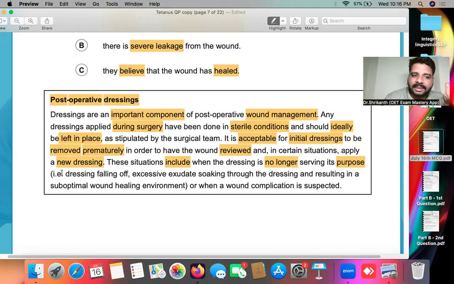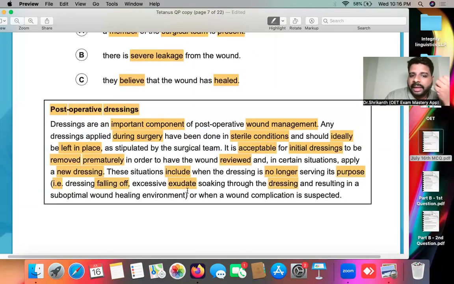Okay, that is in essence. IE does not mean that is. IE stands for in essence. In essence, the dressing falling off. So this is one situation. The dressing is falling off. Excessive exudate soaking through the dressing. Excessive means what? Too much. Exudate basically means what? Pus. The discharge. Pus and discharge is what we call exudate. That is a vocabulary over here. So if there is too much leakage soaking through the dressing and resulting in a suboptimal...